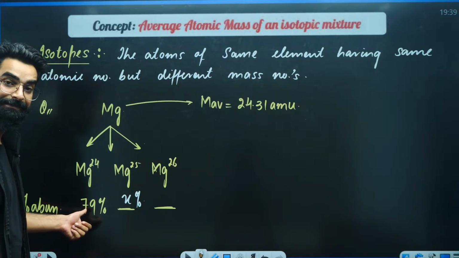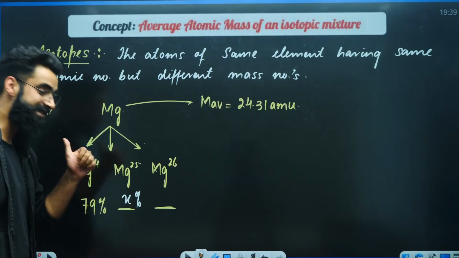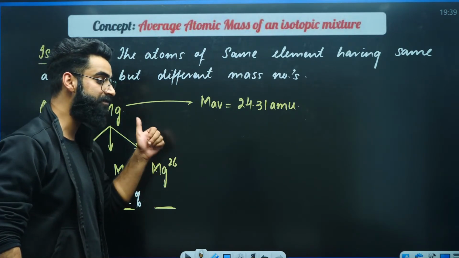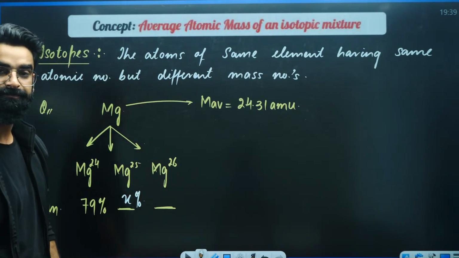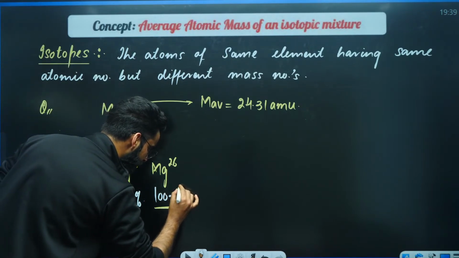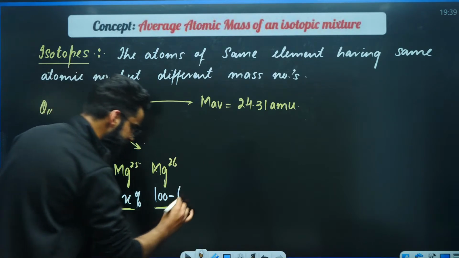This one has got 79. The percentage abundance of the second isotope is X. So what do you think should be the percentage abundance of Mg26? It's going to be 100 minus (79 plus X).